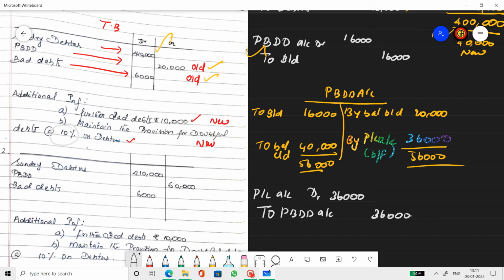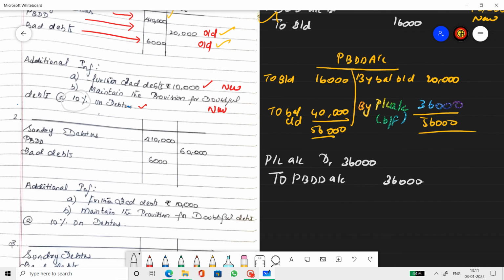So this is the profit and loss to provision entry. So this is what we do with bad debts and provision.